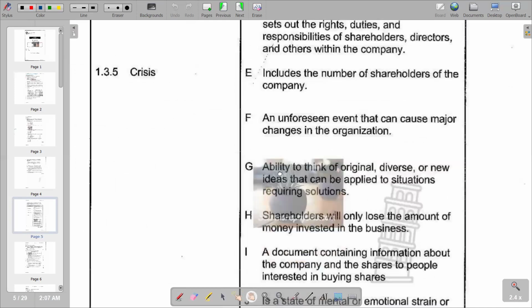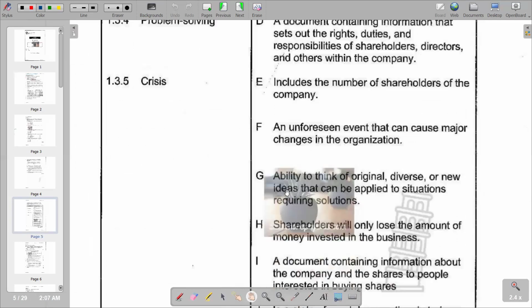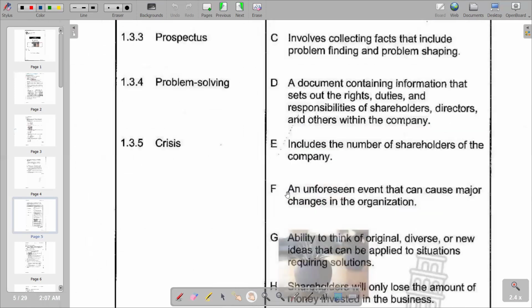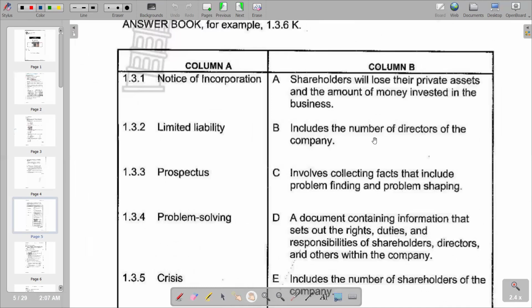Remember, our responses are going from A going down to J. So according to responses given, we see that the most appropriate that we have there in terms of notice of incorporation is B, includes the number of directors of the company. So we are saying B is the correct response.